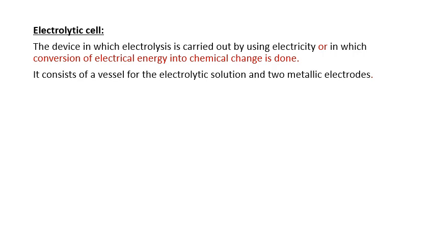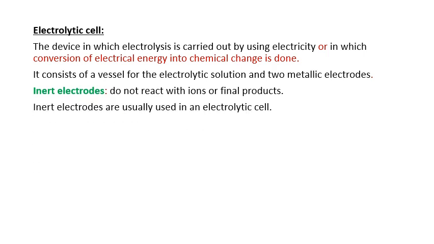Do you know those two metallic electrodes? Cathode and anode. Inert electrodes do not react with ions or final products. The electrodes which don't react with ions are called inert electrodes. If they react with ions, we call them active electrodes.